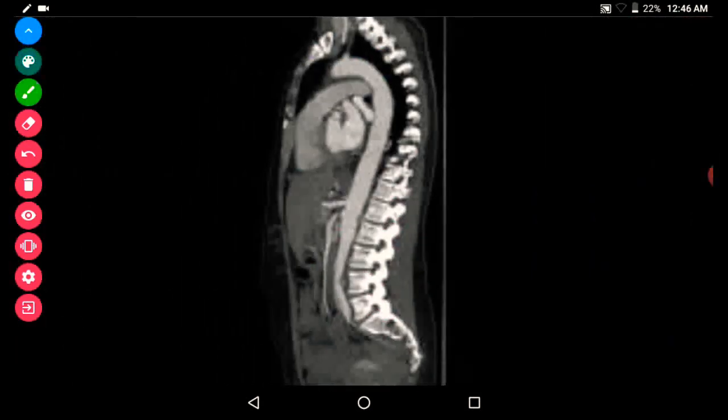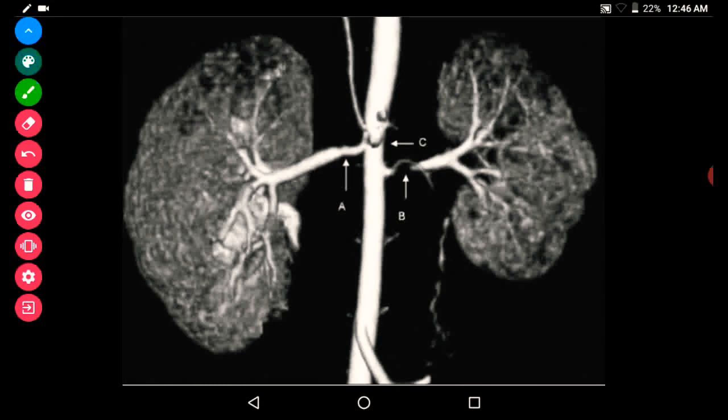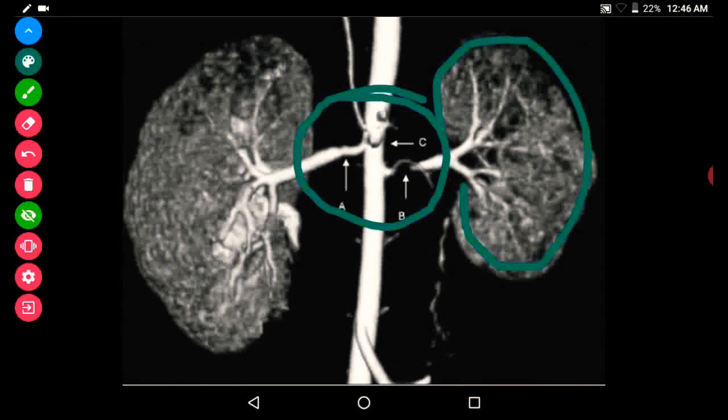Here we can see the involvement of the abdominal aorta. Here we can see the narrowing of the abdominal aorta and the renal vessels. There is also involvement of the renal vessels. Here we can see the narrowing of the renal vessel. There will be decreased perfusion to the kidney.